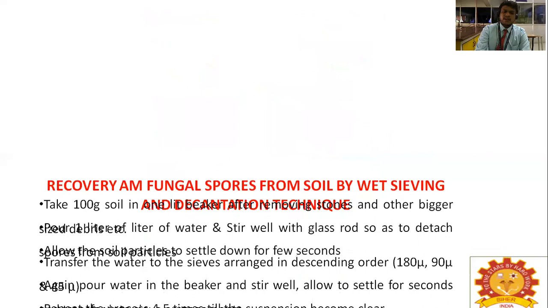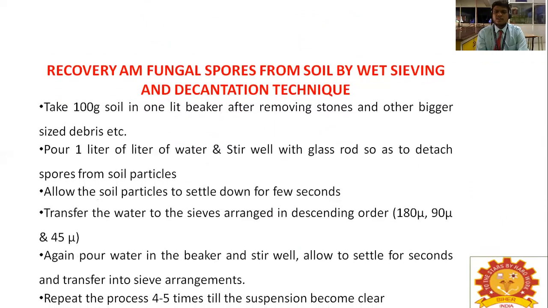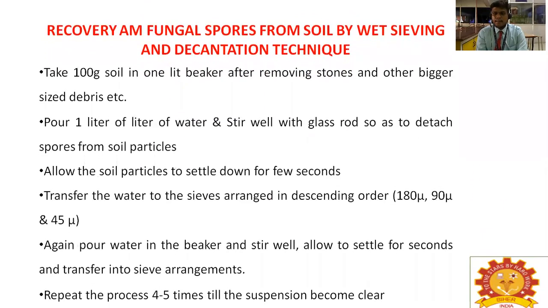The next one is recovery of AM fungal spores from soil by the wet sieving and decanting technique. This method was discovered by Gerdemann and Nicolson. First, collect 100 grams of soil in a 1 liter beaker after removing stones and other bigger debris.